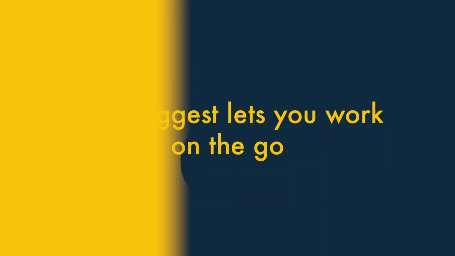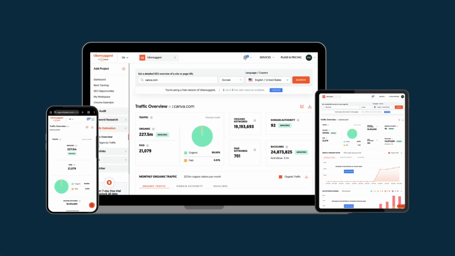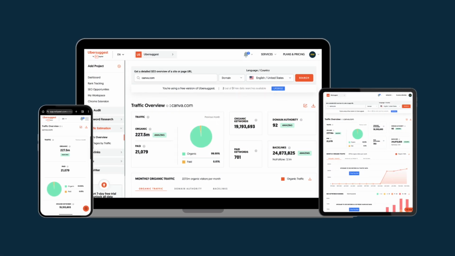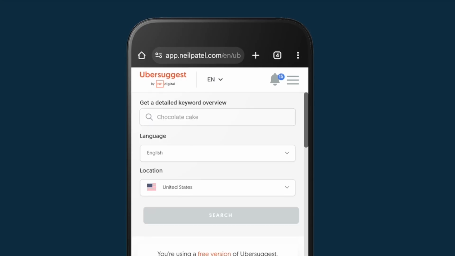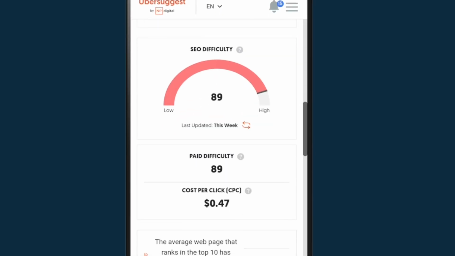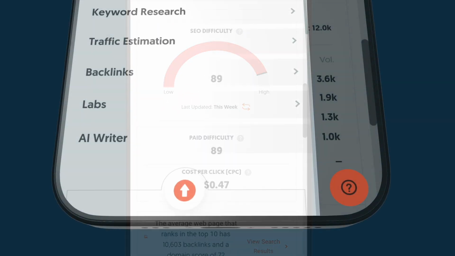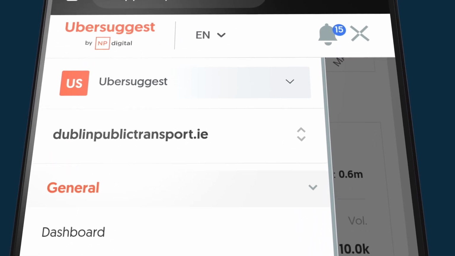6. Ubersuggest lets you work on the go. Ubersuggest's interface is fully responsive, meaning that it resizes perfectly across all device types. So, during my testing of the platform, I found that I could work easily on the move with Ubersuggest on my smartphone or tablet. All its features were easily accessible and none of its functionality was compromised at all.